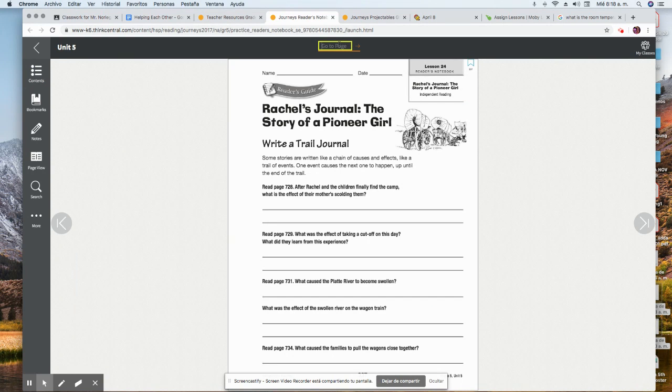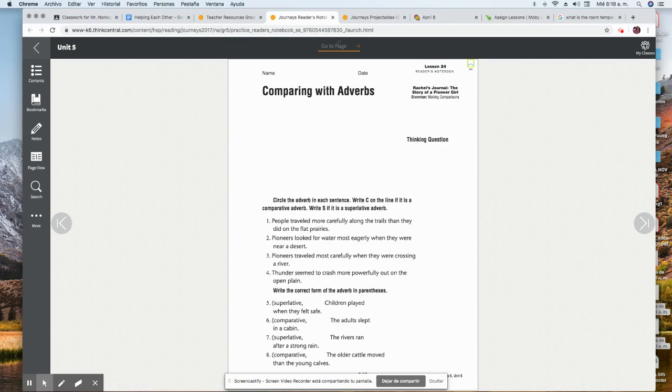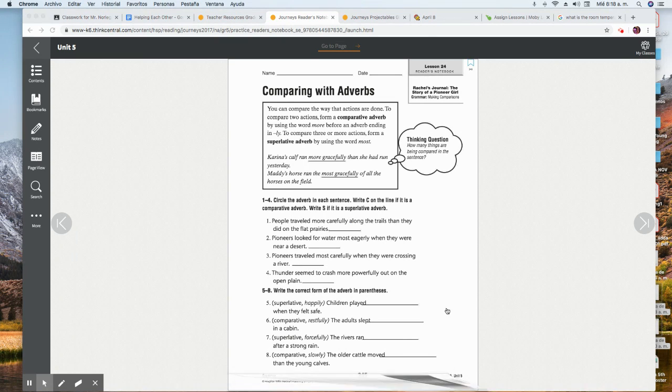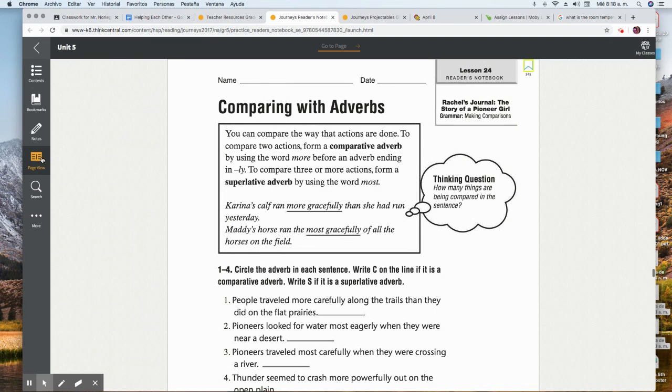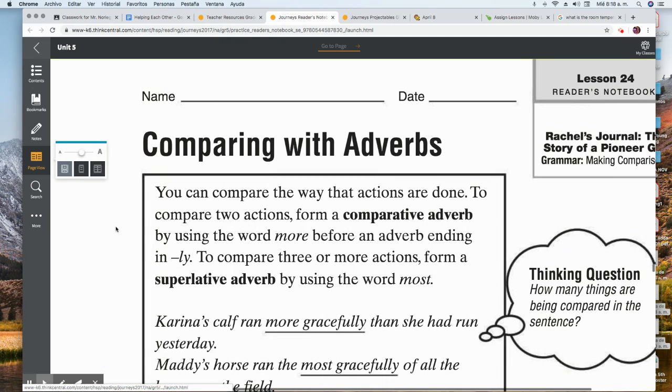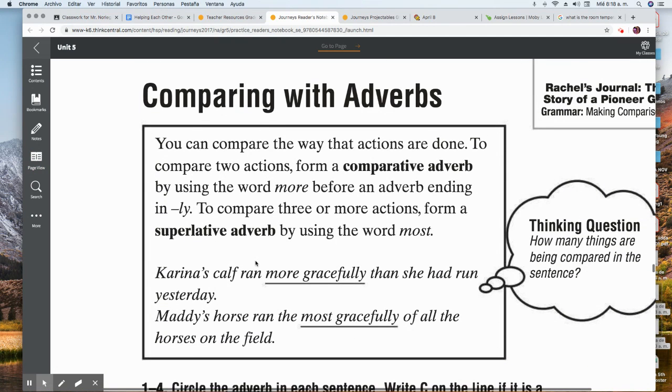All right, so let me go ahead and type here 345 to jump straight to that page. Okay, so here it is. Okay, let's make this a little bit larger so that we can see it. You can compare the way that actions are done. To compare two actions, form a comparative adverb by using the word more before an adverb ending in ly.